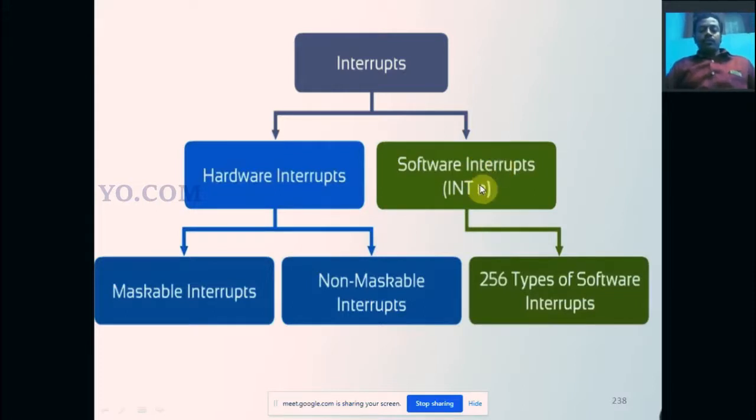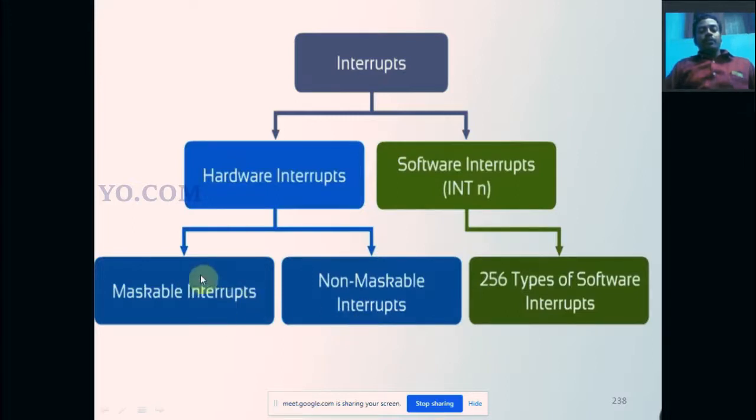Okay, 0 to 255. So in total we have 256 types of software interrupt in our 8086 microprocessor. What is maskable? Mask means hide, or we can stop. Maskable means hideable interrupt, non-hideable interrupt. Mask means we can stop the interrupt.